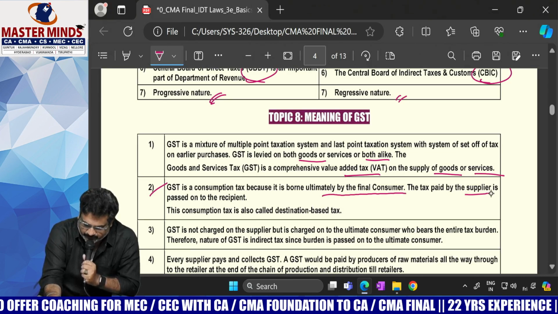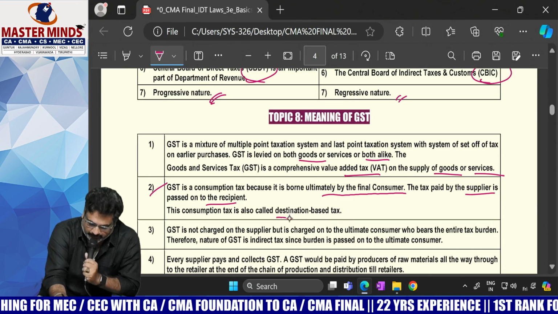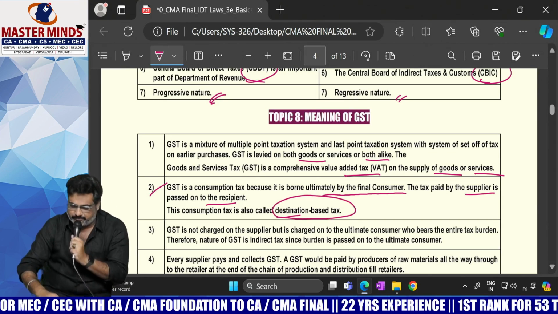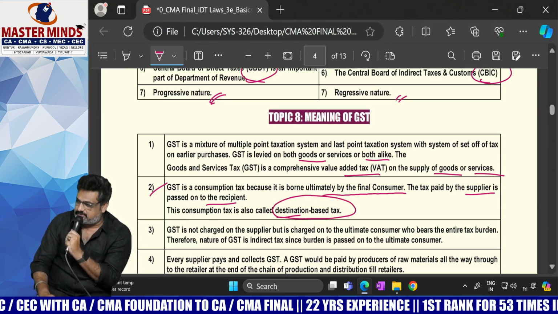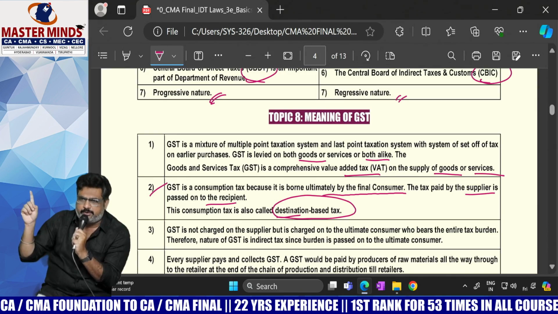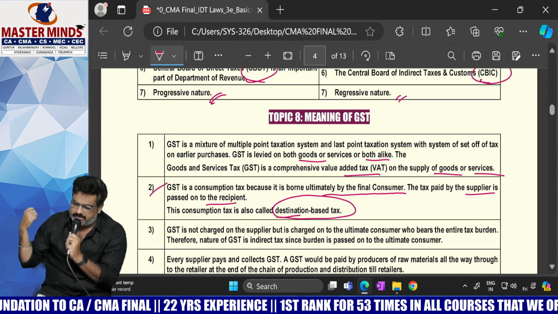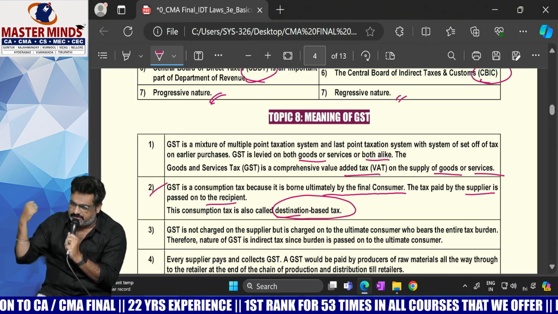The tax paid by the supplier is passed on to the recipient. That's why it is called a destination based tax. That is the second point. First point, GST is a value added tax. Second, GST is a destination based tax.